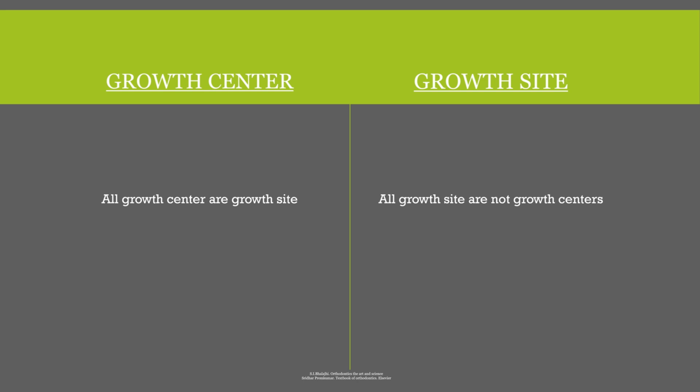But when we look at growth sites, all growth sites are not growth centers, because growth sites are some individual places where growth is happening, but not every growth site is a growth center, because growth center is something which is controlling the overall growth. So growth center is a place which controls overall growth of the bone, whereas growth site is a place which does not control overall growth of bone. Means at growth site, whatever growth is happening is not affecting the overall bone. But whatever growth is happening at the growth center is controlling overall growth of that bone.